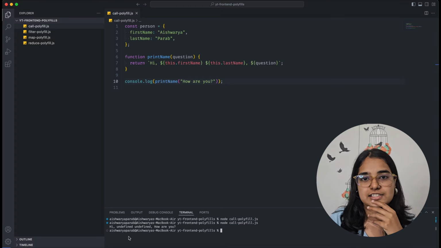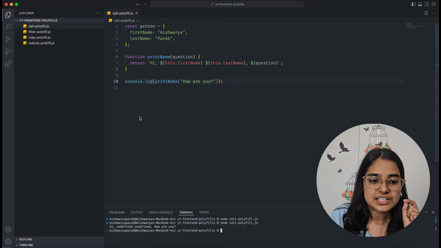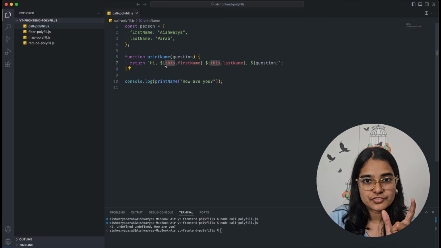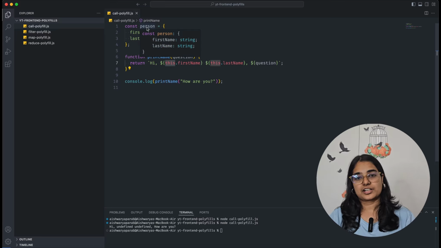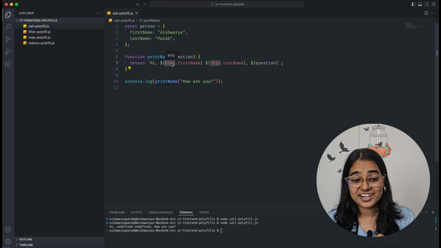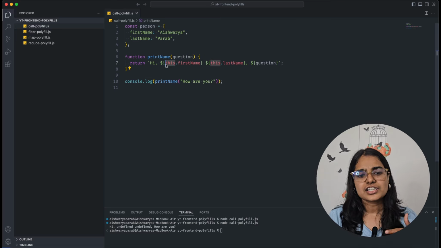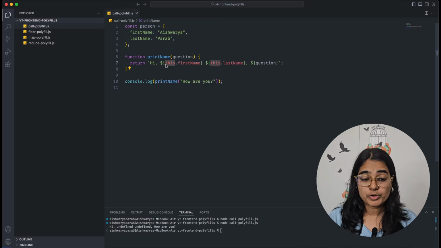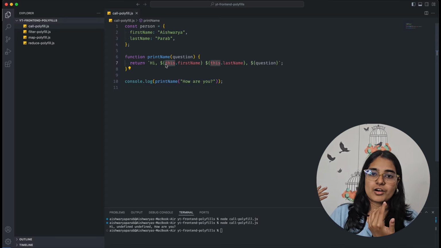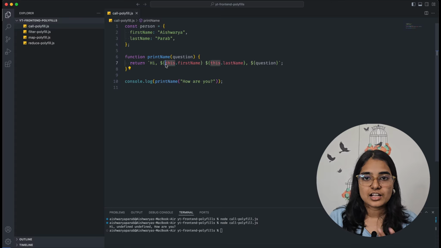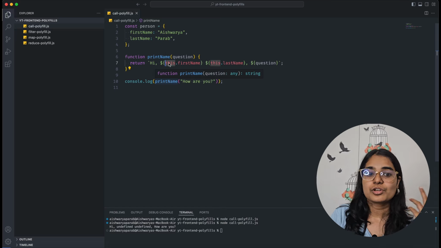But why are we getting this? This is the main question. Why are we getting undefined? It's basically because inside this function, we have a this keyword, right? This keyword is not pointing to the person object. Instead, right now, this keyword is pointing to the global object. Global object in terms of node environment, and window object in terms of browser. Whenever your code is run in your browser, this will be pointing to the window object, and right now it is pointing to the global object.